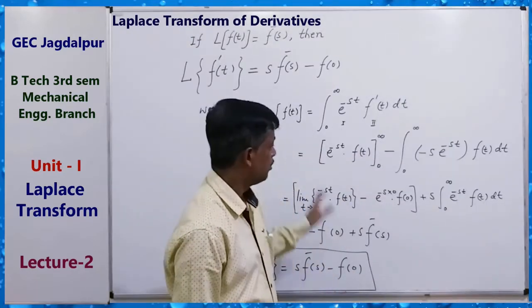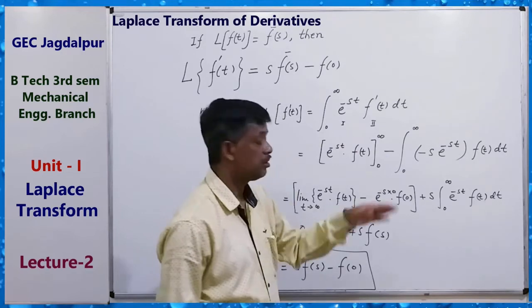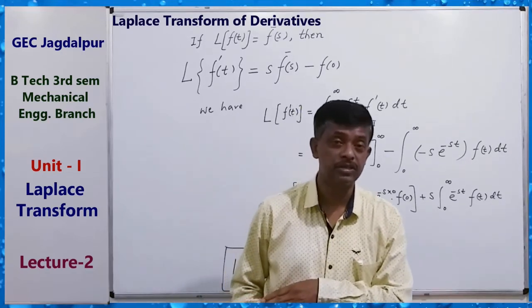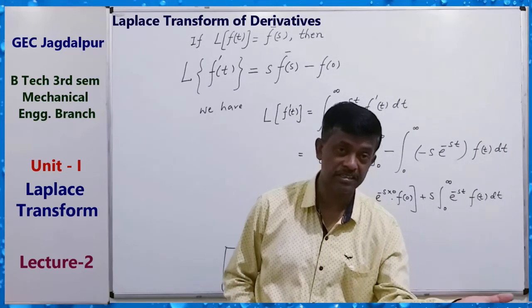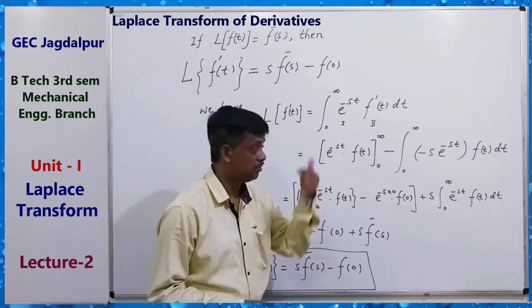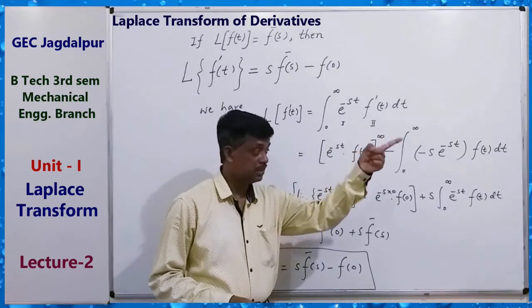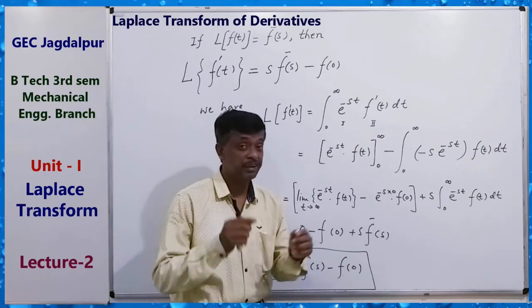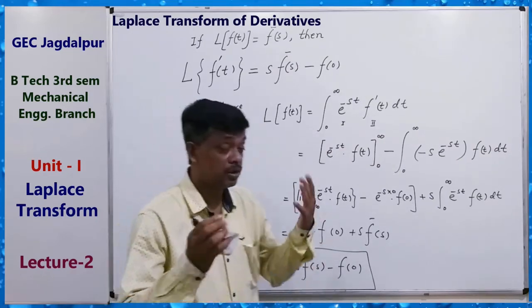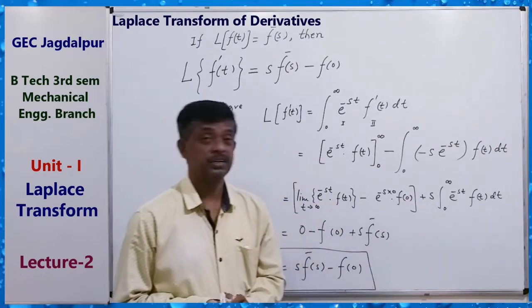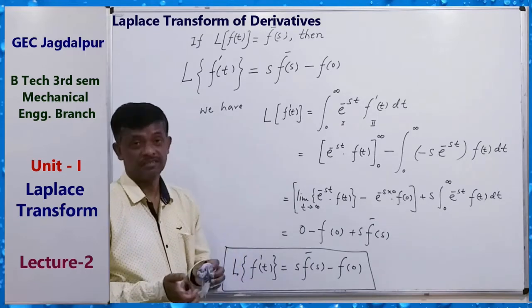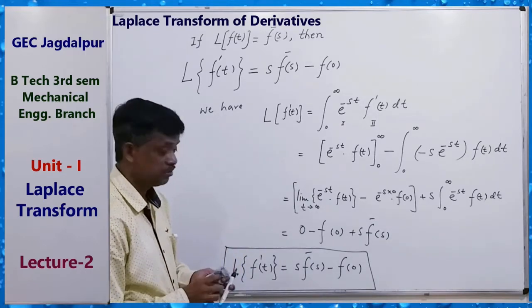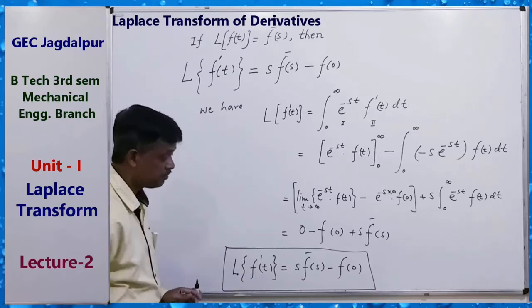But here we are not required to solve the differential equation first in terms of constants. We can directly solve that differential equation for an initial or boundary value problem. That is the main benefit of Laplace transform. That's why we study this for engineering problems. So remember this first derivative formula.